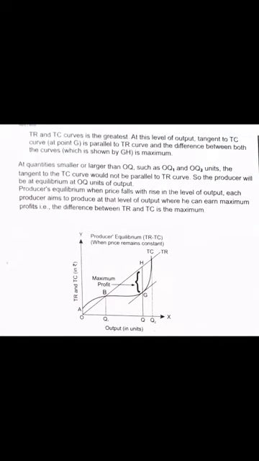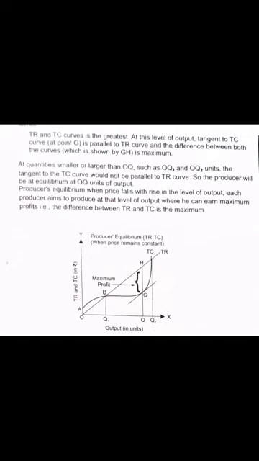At quantities smaller or larger than OQ, such as OQ1 and OQ2 units, the tangent to the TC curve would not be parallel to the TR curve. So the producer will be at equilibrium at OQ units of quantity. So where is the producer in equilibrium? At OQ units of the quantity which is being supplied.